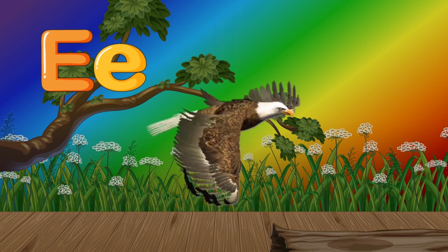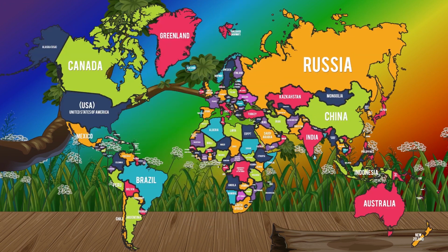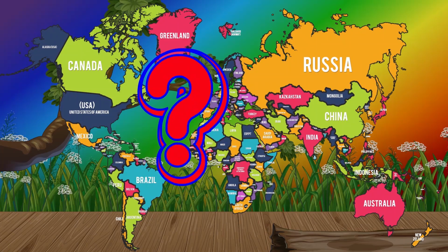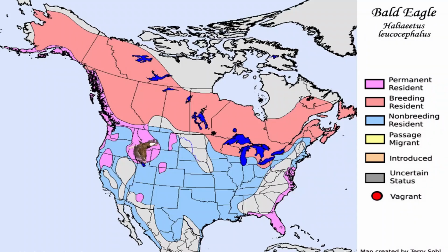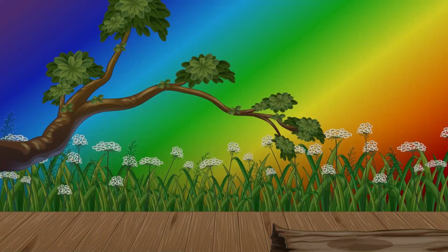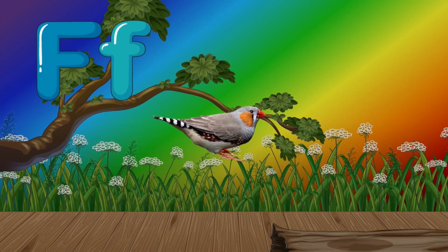E. E for eagle. Where is the eagle found? Most of the 68 species of eagles are from Eurasia and Africa. Outside this area, just 14 species can be found: 2 in North America, 9 in Central and South America, and 3 in Australia.